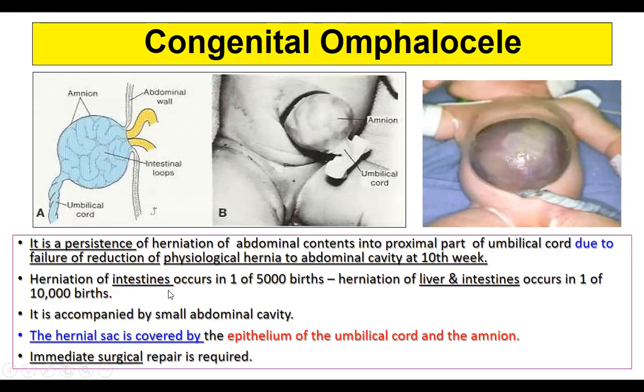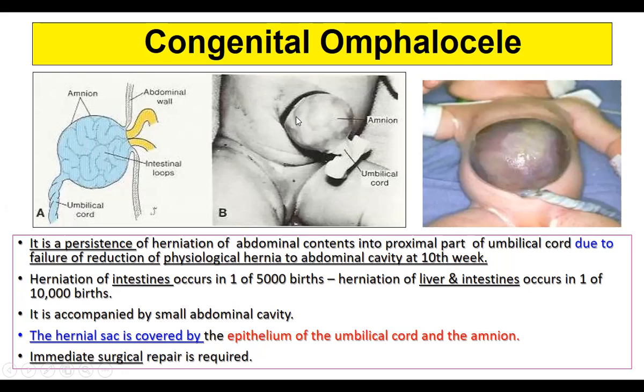The herniation of the intestine occurs in 1 out of 5,000 births, and herniation of the liver and intestine occurs in 1 of 10,000 births. Out of 10,000 births, around 1 to 2 will have liver herniation as well as intestinal herniation.